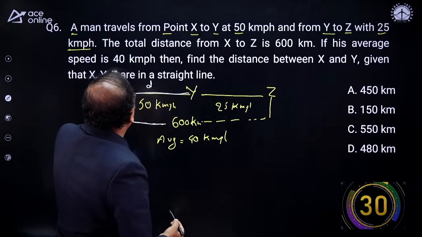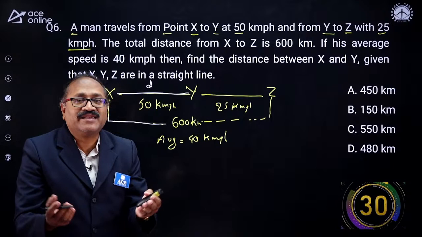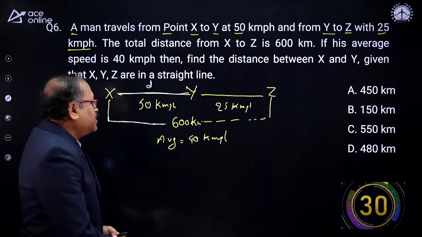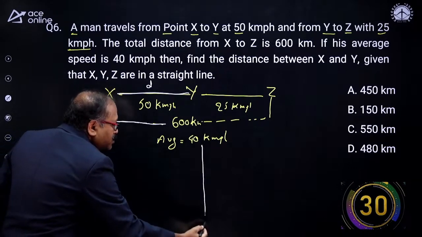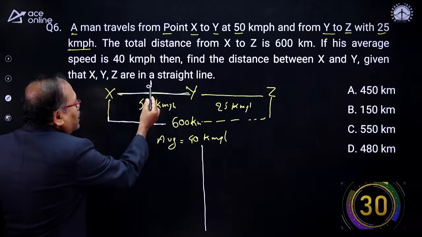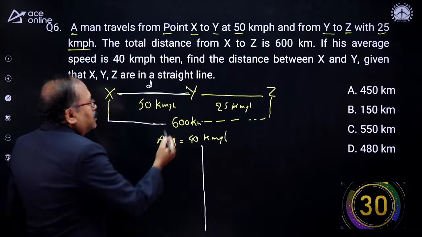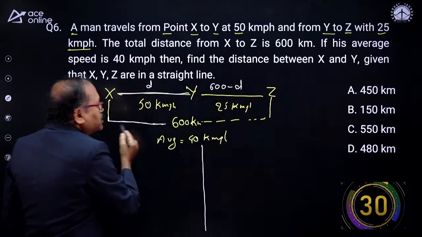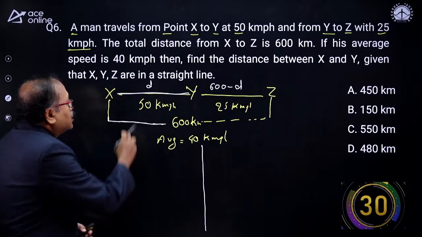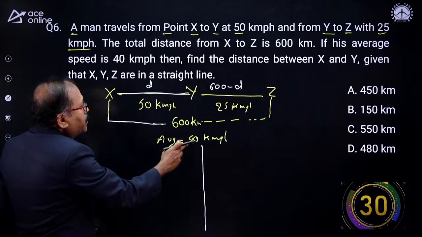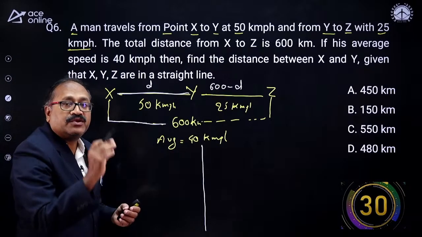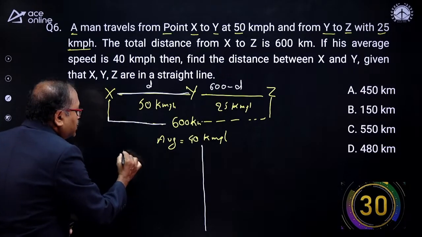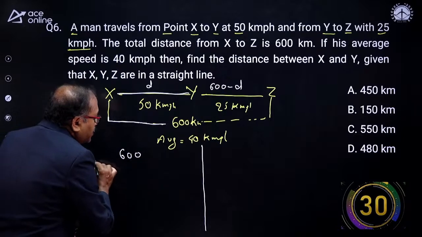Now, given that X, Y and Z are on a straight line. Okay, how do we do it? One general approach, which everyone knows: I will consider this as D, then this part will be 600 minus D, because the total distance is 600. I know the average speed is given to us. And what is the average speed? Total distance by total time. The total distance is 600 by total time.